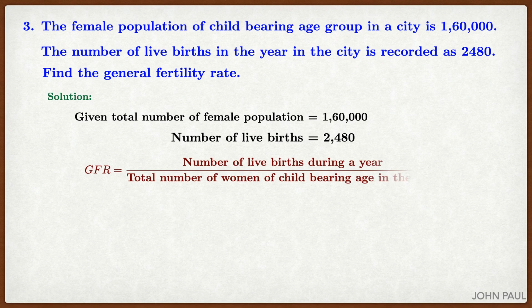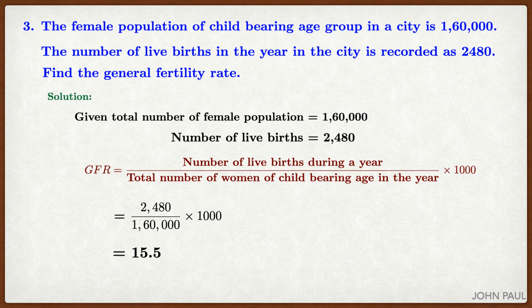We have to find the GFR. The formula is live births by total number of women of childbearing age in the year. Childbearing age means 15 to 49. By substituting the given condition, 2,480 divided by 1,60,000 into 1000 equal to 15.5.